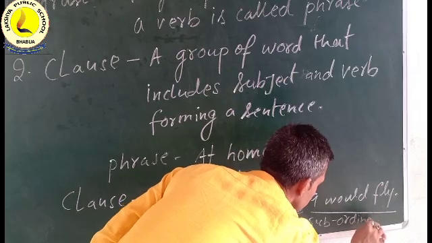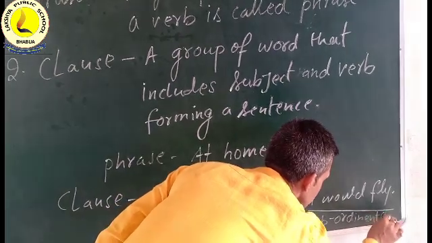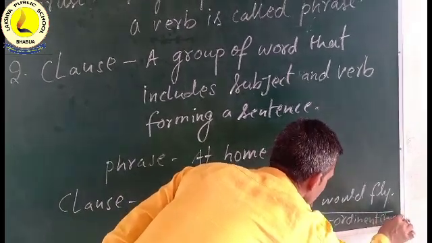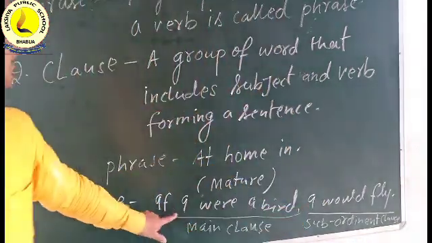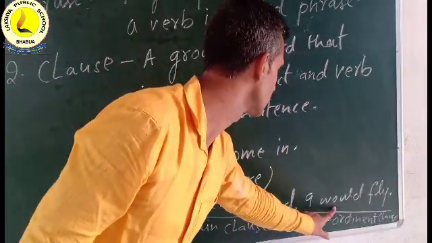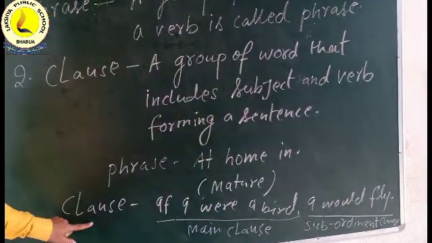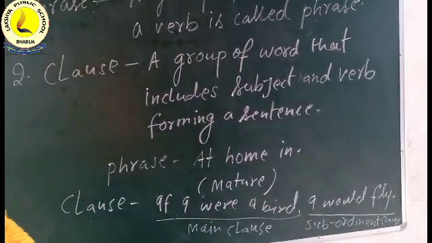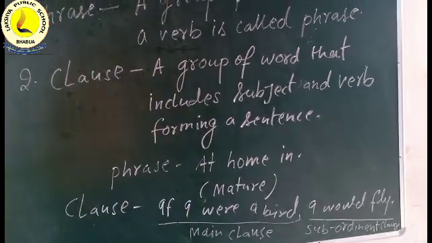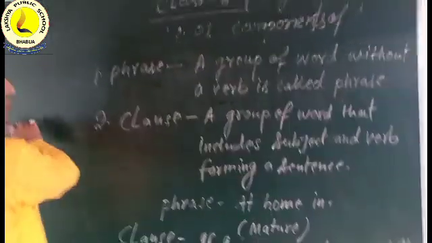Subordinate clause. If I were a bird, I would fly. "If I were a bird" is the subordinate clause. So now come to another point, components of language.